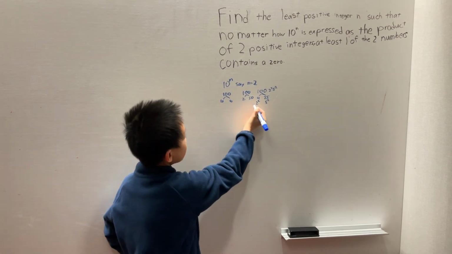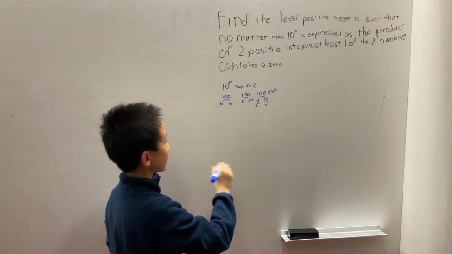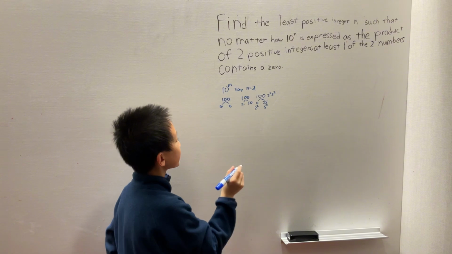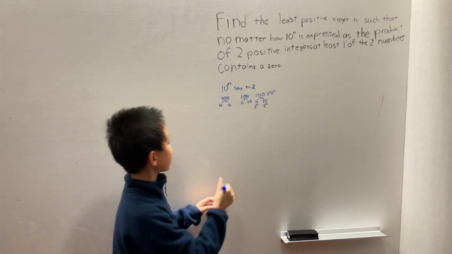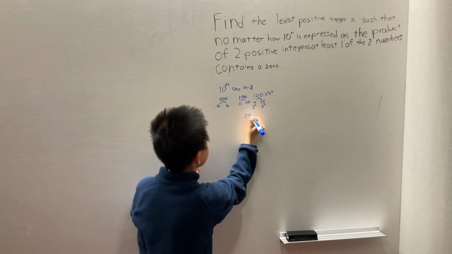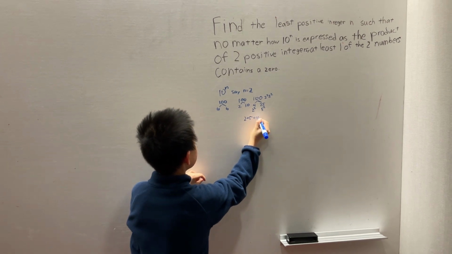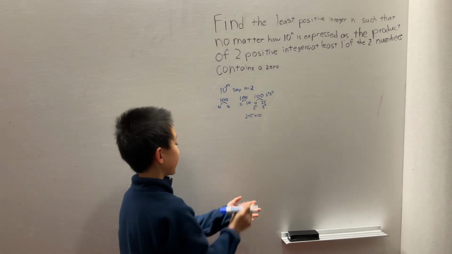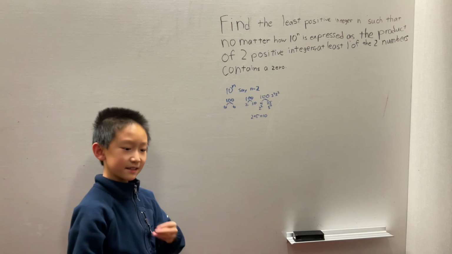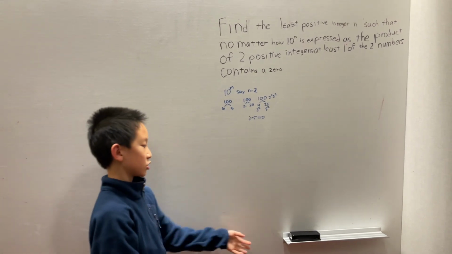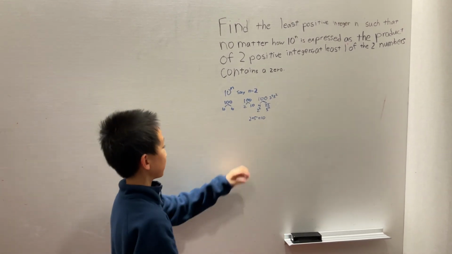Because if you do it with anything that's not 2 squared and 5 squared, there's going to be a 2 and a 5 in one of the factors. And when you have a 2 and a 5 multiplied together, you get 10, which when you multiply it by anything, will have a trailing 0.